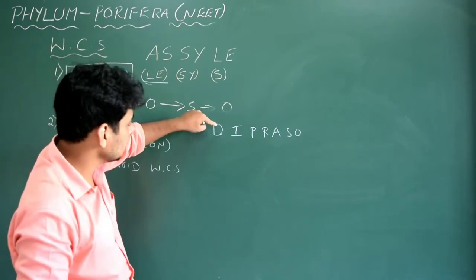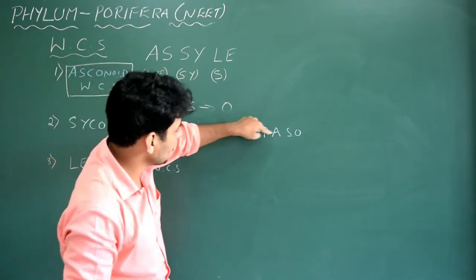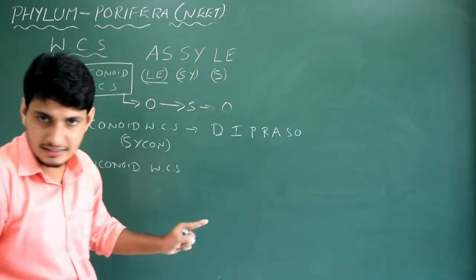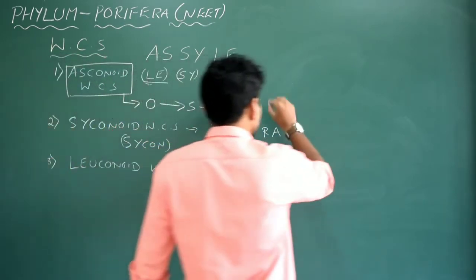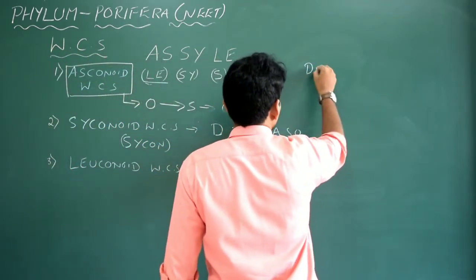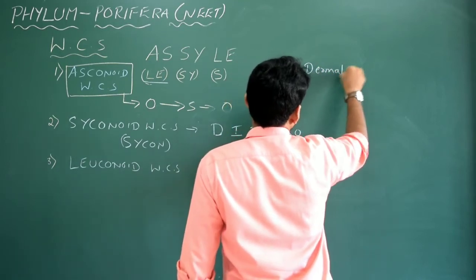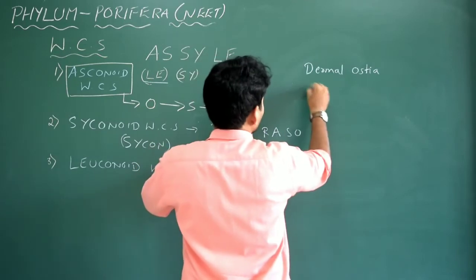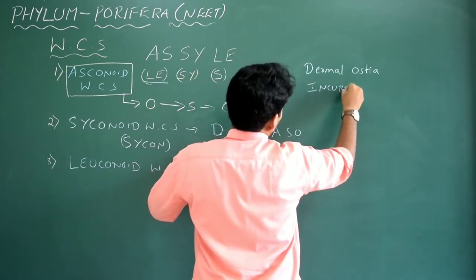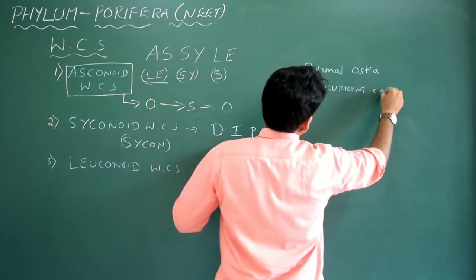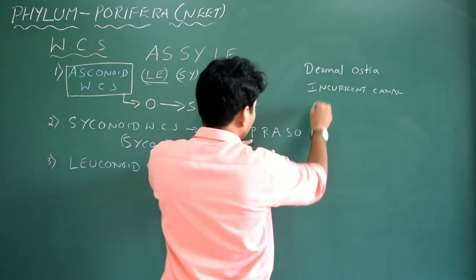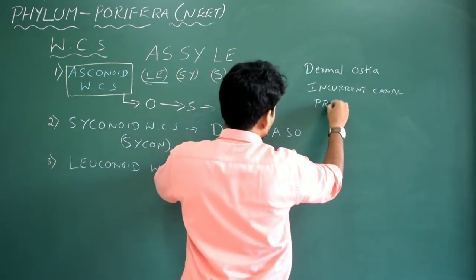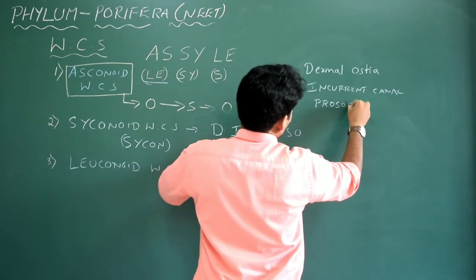How many letters do we need to remember? 1, 2, 3, 4, 5, 6, 7. Total 7 letters. So what is this D? D is dermal ostia. I write here D for dermal ostia. I for incurrent canal. P for a type of cell called prosopyle.